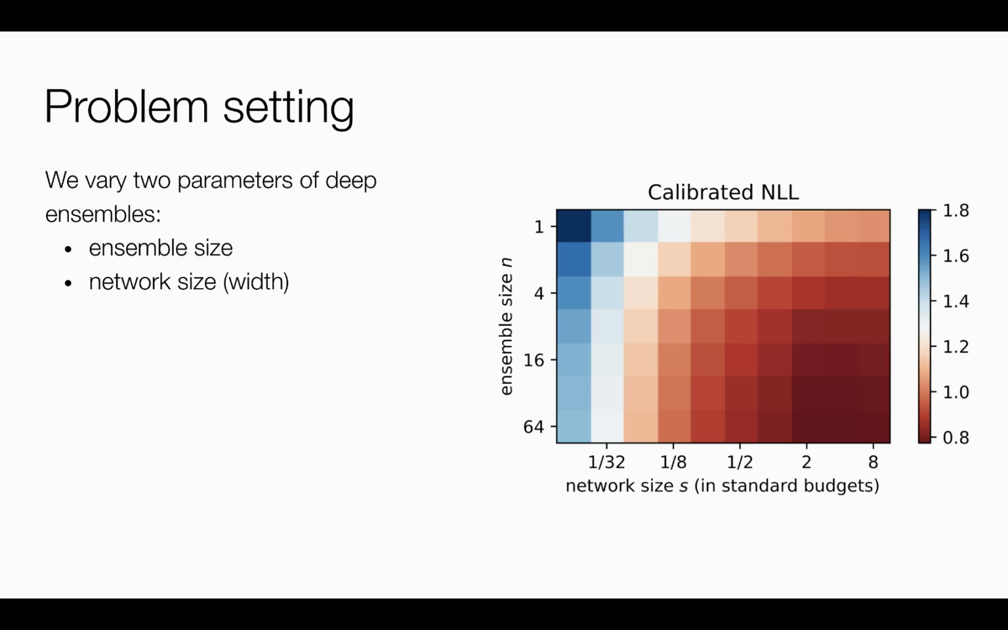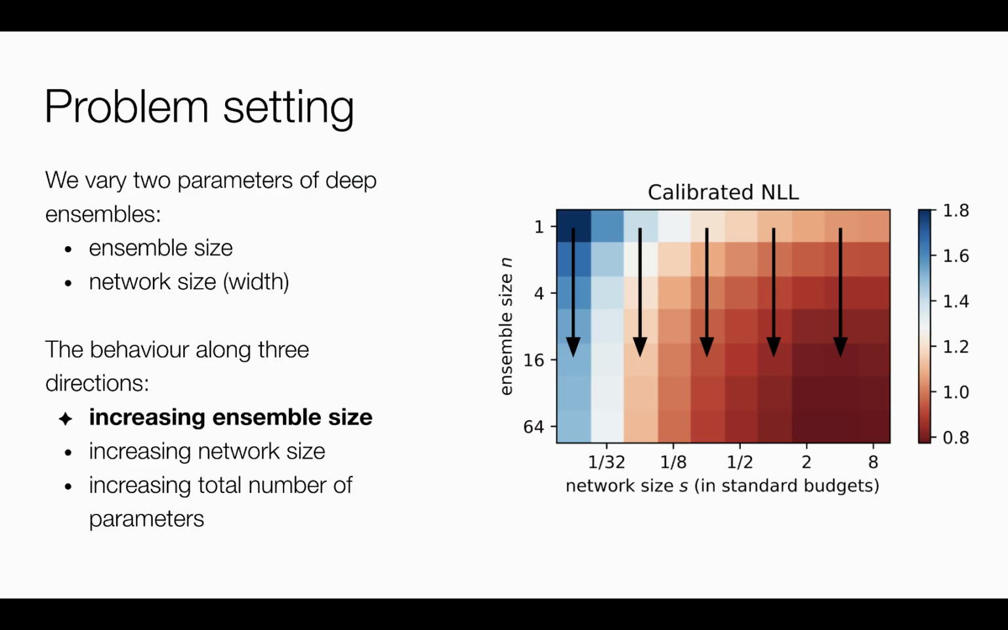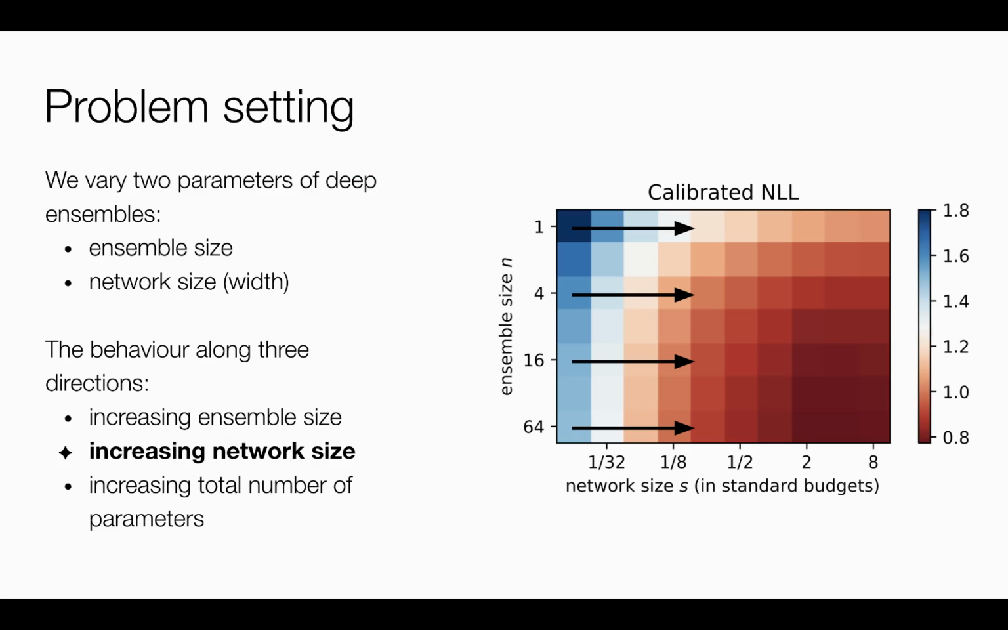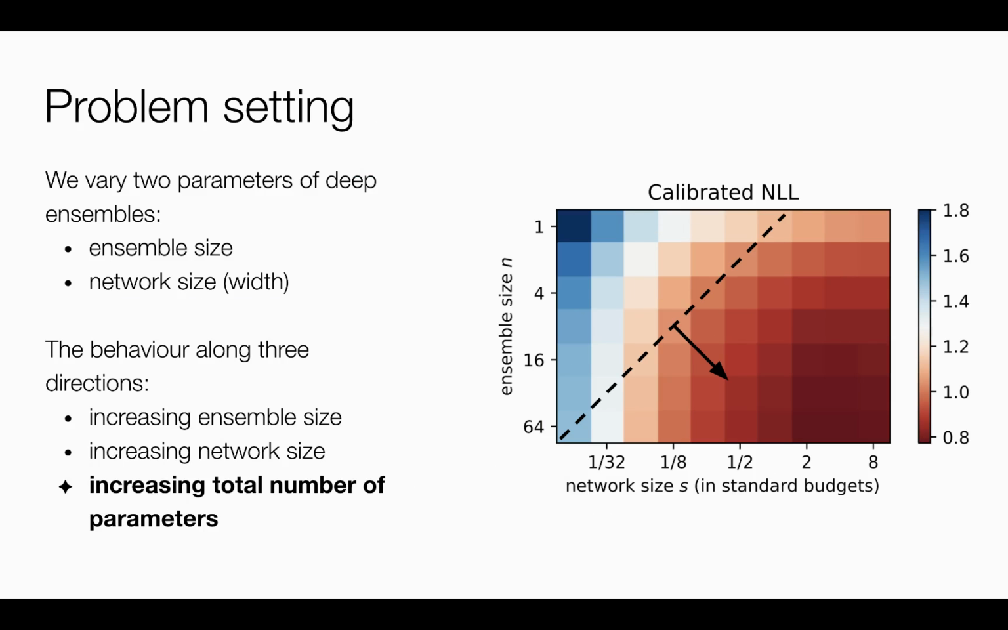We investigate how the ensemble quality depends on the number of networks, or so-called ensemble size, and the size of the networks. We vary the size of the networks by changing their width. Generally, we look at the behavior of the ensemble quality in three directions. When the size of the networks is fixed, and we increase the number of networks. When the number of networks is fixed, and we increase the size of the networks. And when we increase the total number of parameters in the ensemble, while using the optimal ratio between network size and the number of networks.